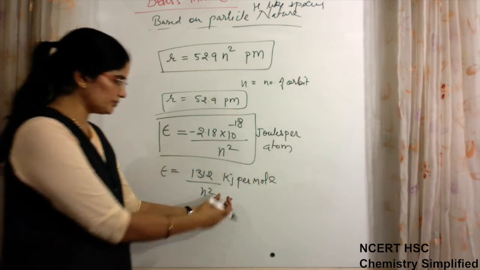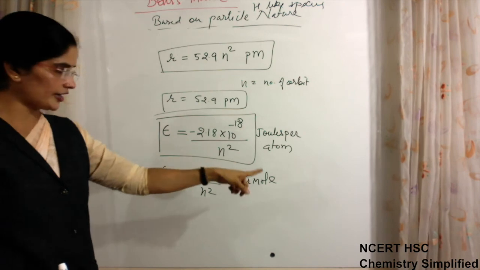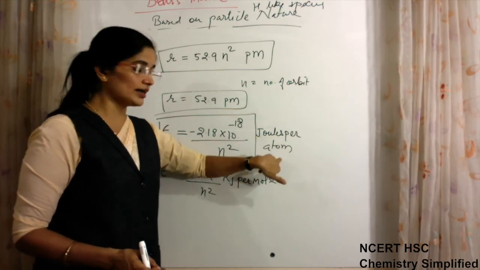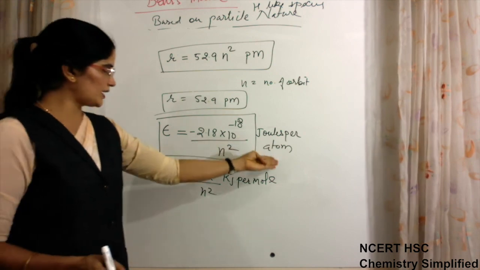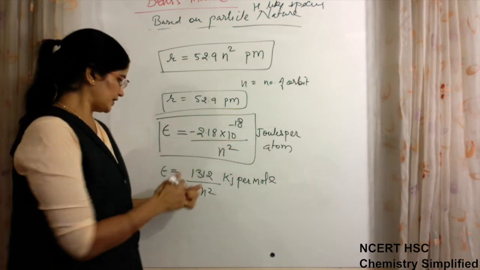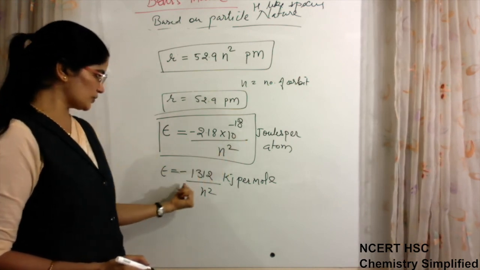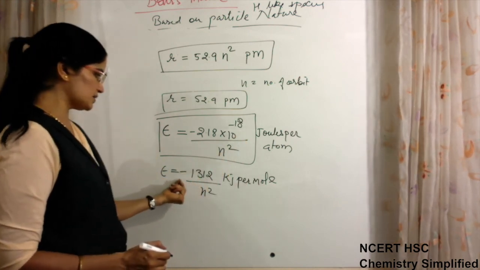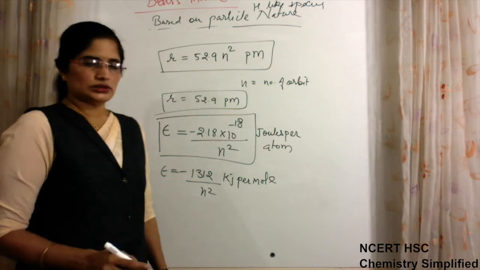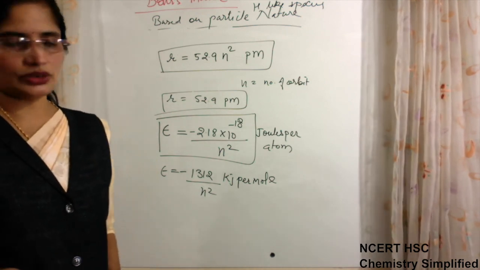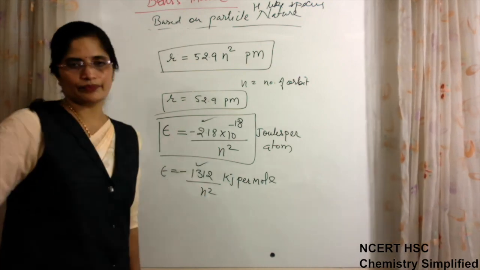You can differentiate between joules per atom and kilojoules per mole. Kilojoules per mole is for Avogadro number of atoms, and joules per atom is for one atom. So in terms of joules per atom it is minus 2.18 into 10 to the power minus 18 upon n square. In terms of kilojoules per mole, it is minus 1312 upon n square. So these were the values for the hydrogen atom orbit energy. Okay.